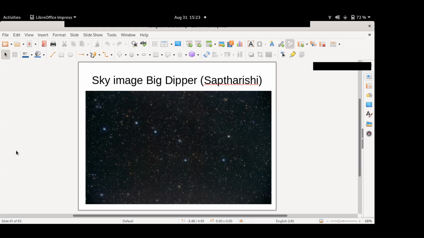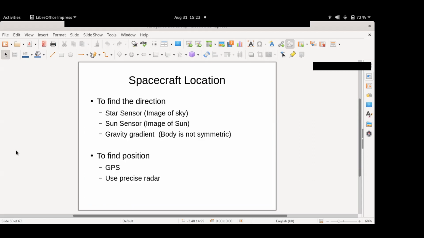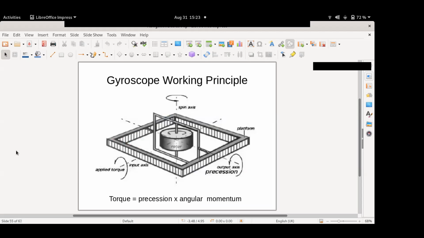Sir, can you explain once what precision is and how to measure it? In the formula, torque equals precision. Okay, precision is your... you observe there is an outer body which you can imagine to be fixed. Do you want to see that video again? No, sir, from this figure only, if you can explain it better.